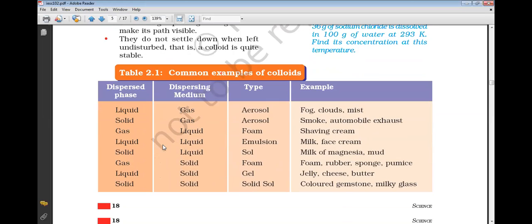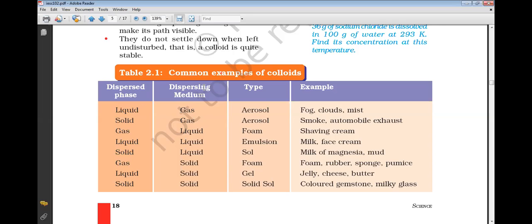Okay, so some examples of colloids are given over here. If the dispersed phase is liquid and the dispersed medium is gas, then colloids are aerosols. Okay, the dispersed phase is liquid and the medium is gas. When we sneeze, there are some water droplets spread in the air and they are called aerosols.